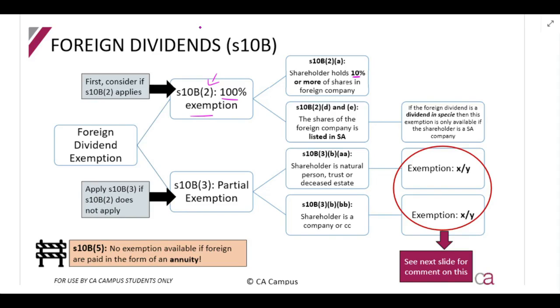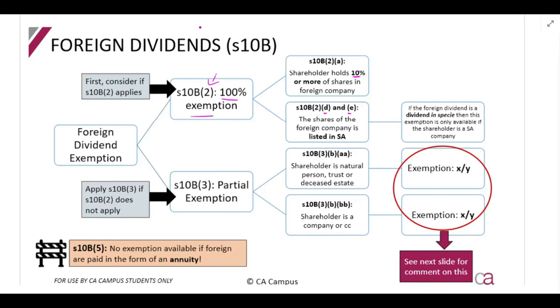Most of that is no longer in your syllabus, but just understand that this is the exemption around that. Then section 10b(2)(d) and (e) says, if that foreign company is also listed in South Africa, then it's also 100% exempt.